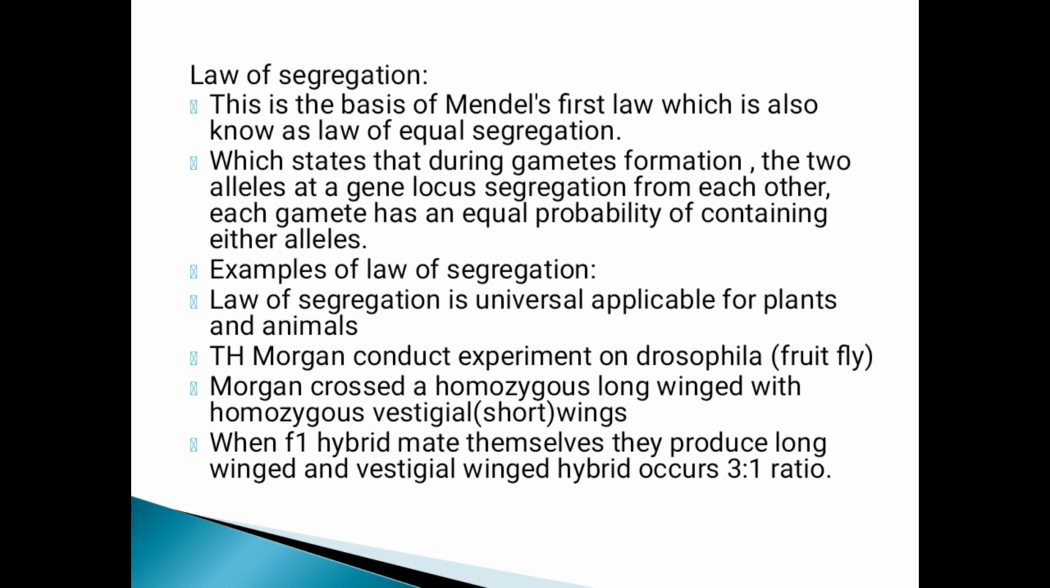T.H. Morgan conducted experiments on Drosophila, the fruit fly. Morgan crossed a homozygous long wing with a homozygous vestigial short wing. When the F1 hybrids mated among themselves, they produced long wings and vestigial wings in a 3:1 ratio.